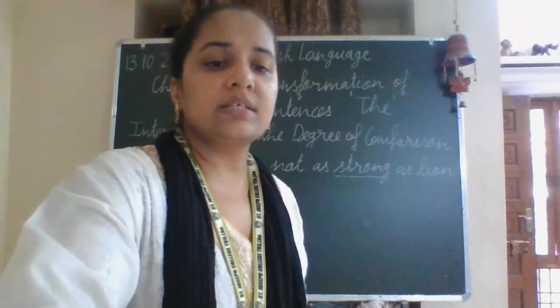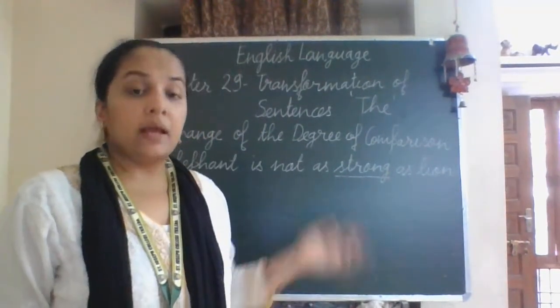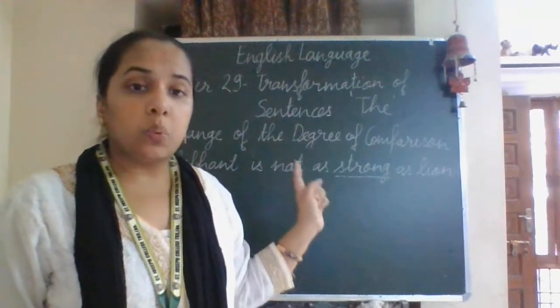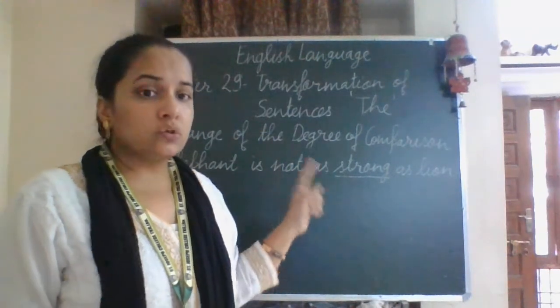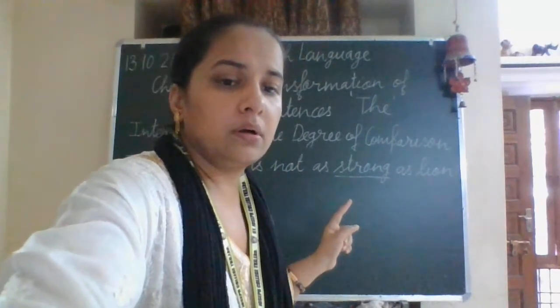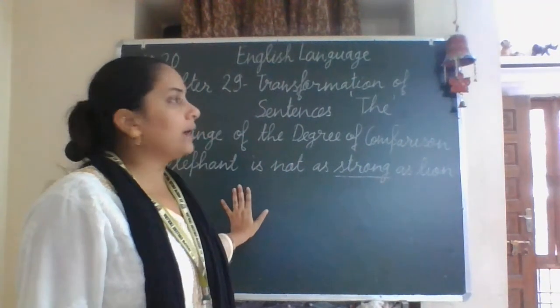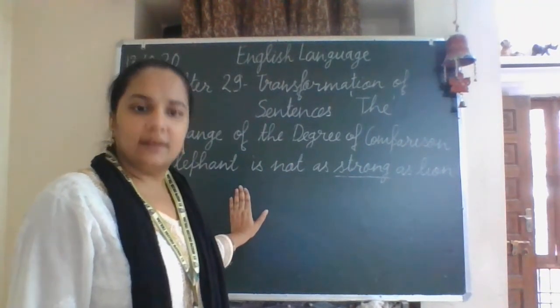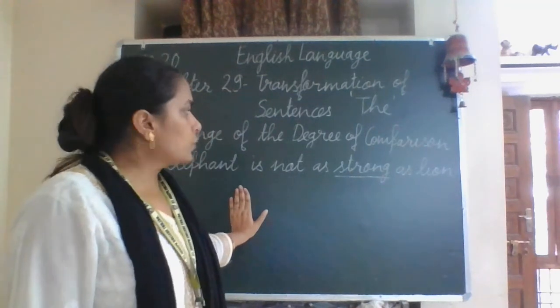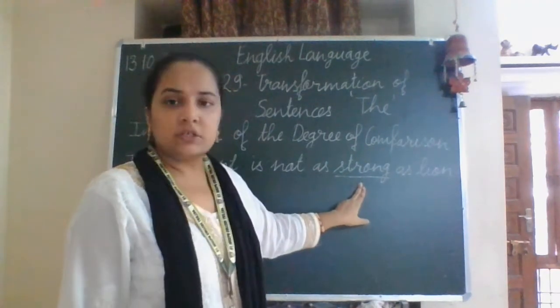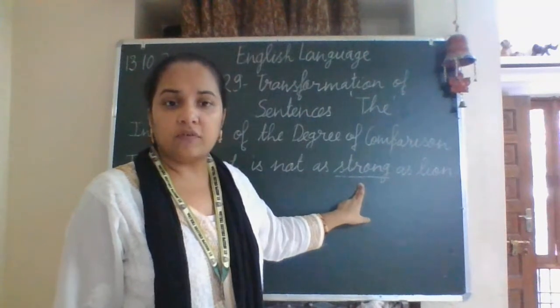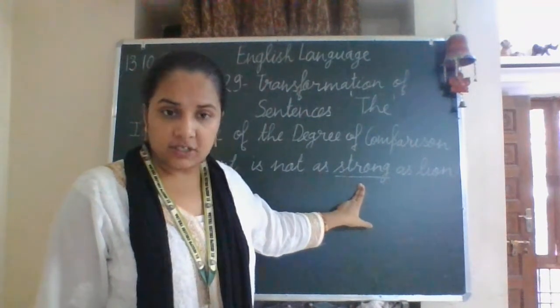That means this is the positive, like we have discussed in the first example. The elephant is not as strong as the lion. So here this strong is showing that the degree that we have used is the positive.